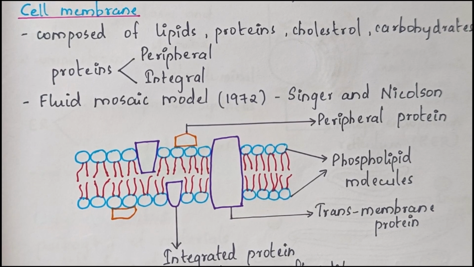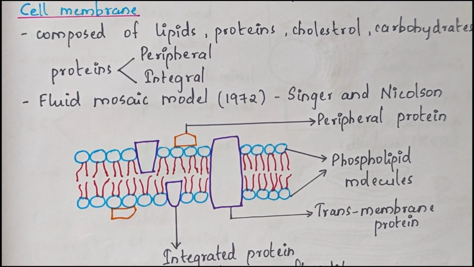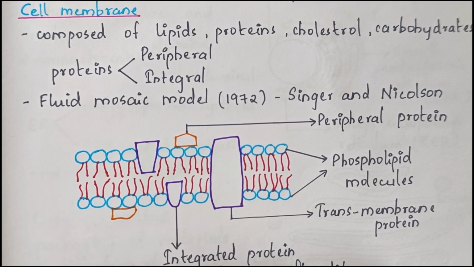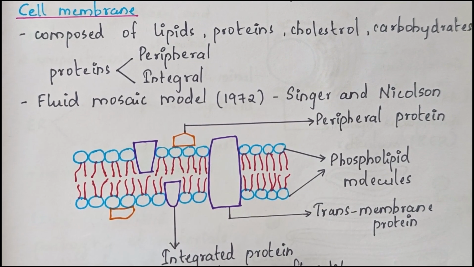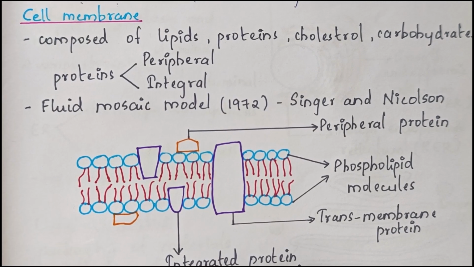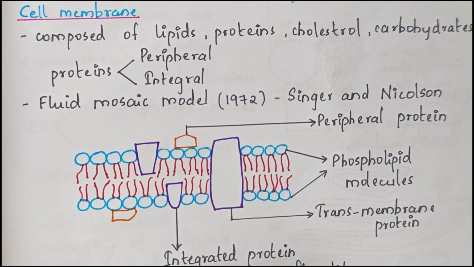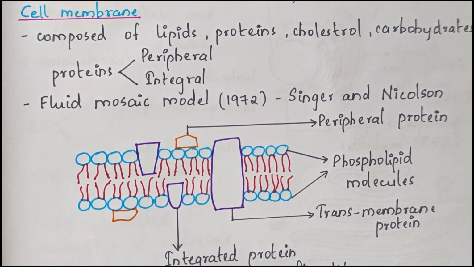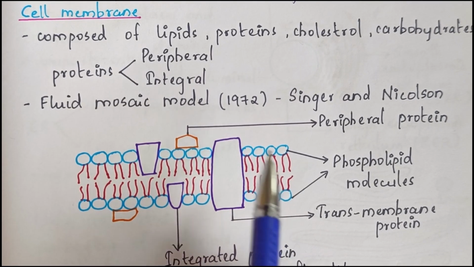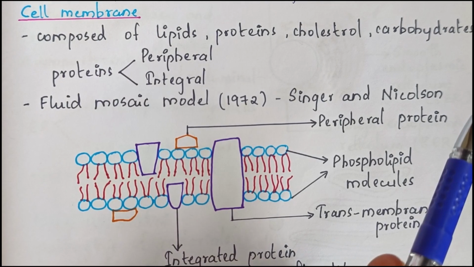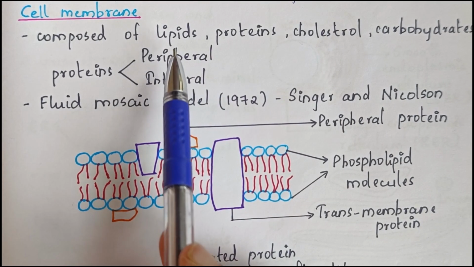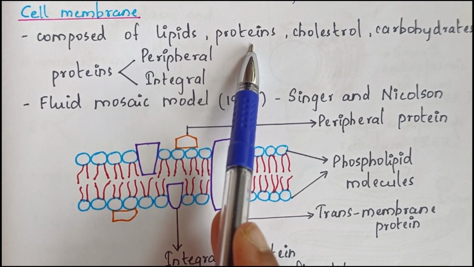Next, we can look into the details of each cell organelle and each part of the cell. First one is the cell membrane. The cell membrane is composed of lipids, proteins, cholesterol, and carbohydrates. Mainly, it is composed of lipids and proteins. It may also contain cholesterol and carbohydrates.